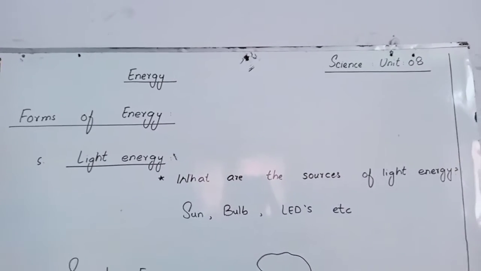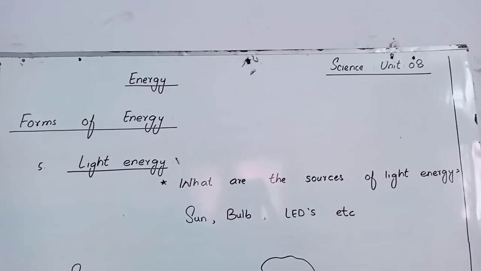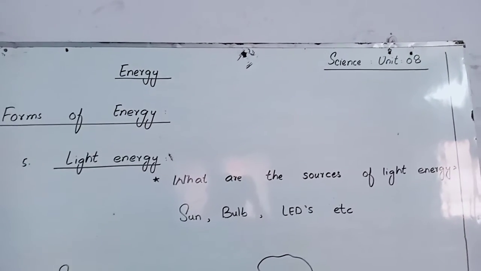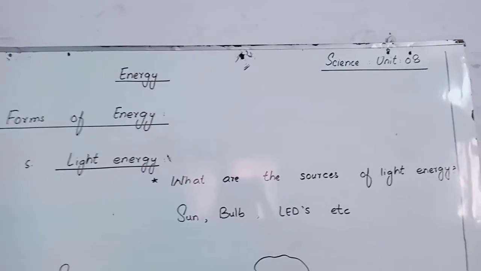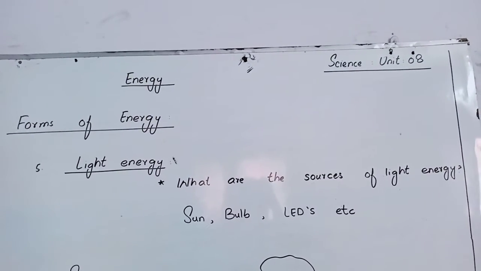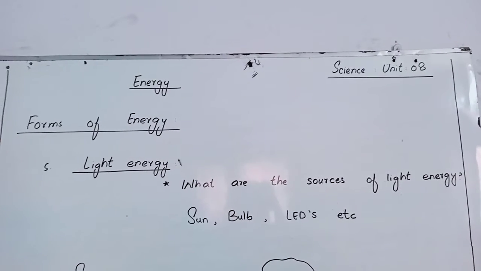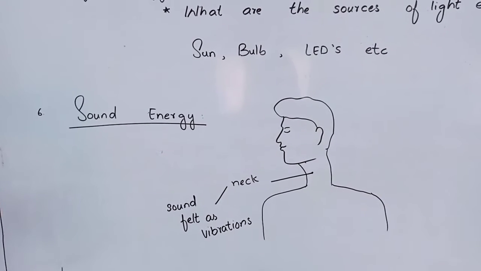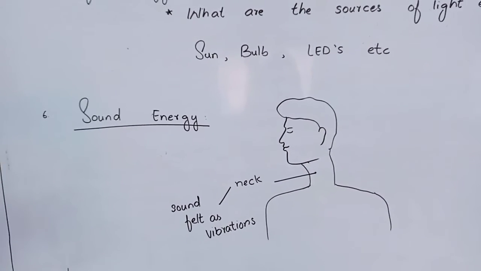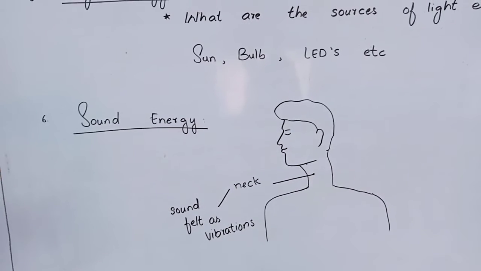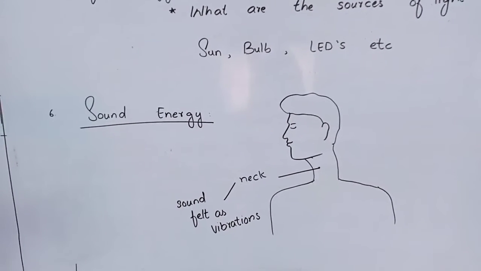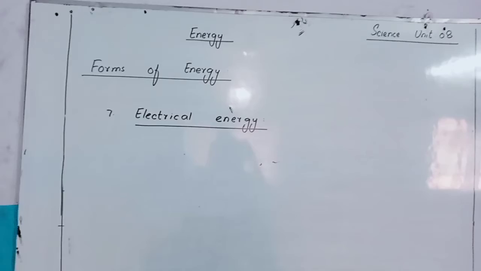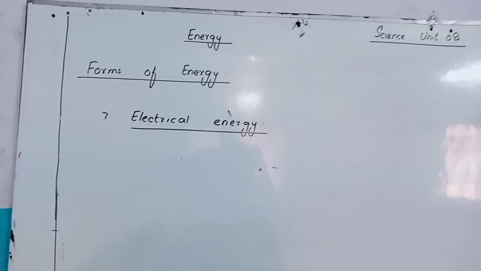The fifth heading is light energy. The question that arises here is, what are the sources of light energy? The answer is sun, bulb, LED lights, etc. These all give us light energy. We need light everywhere. Number 6 is sound energy. When we are speaking, we have sound energy. While speaking, when you put your hand on your neck, you can feel the vibrations, because sound energy is produced by vibrations.